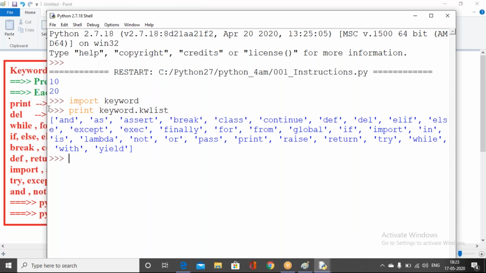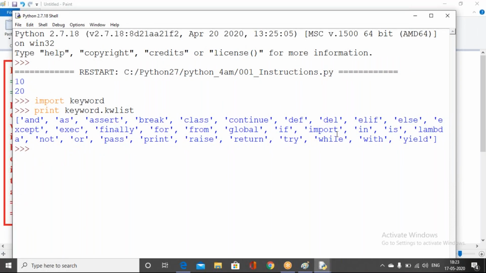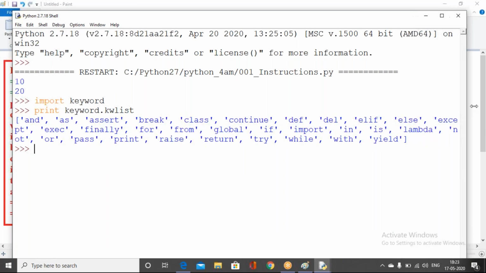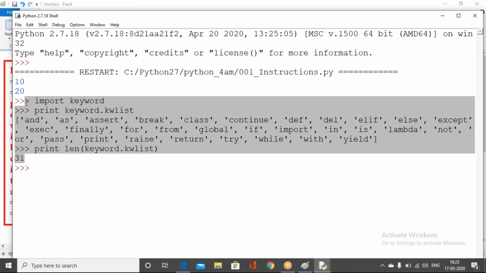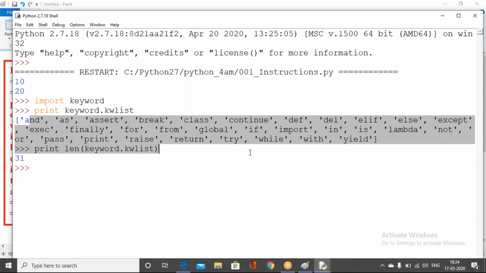See here, these are the keywords. We can count how many keywords we have, but counting is a little bit complicated, right? That was the reason I use the length function. The length function can be used to show how many keywords there are. We have 31 keywords here. We have a lot of keywords.